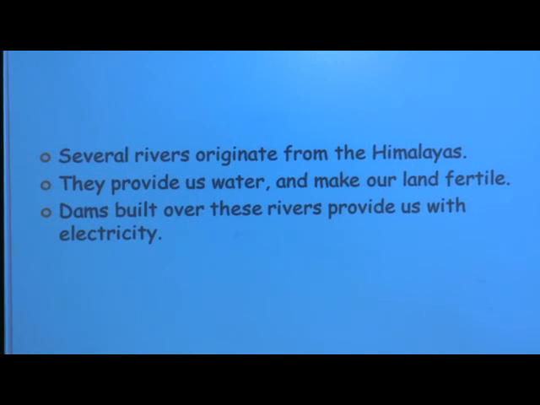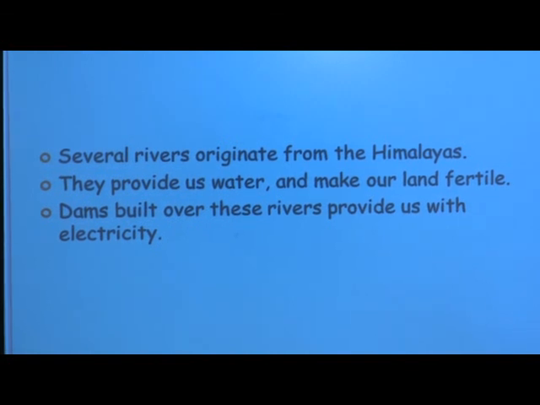From rivers, what do we get? Correct answer, we get water first, and then with water we do all cooking things, everything. Without water can you do anything? Nothing. And water makes our land fertile. Dams built over these rivers provide us with electricity.